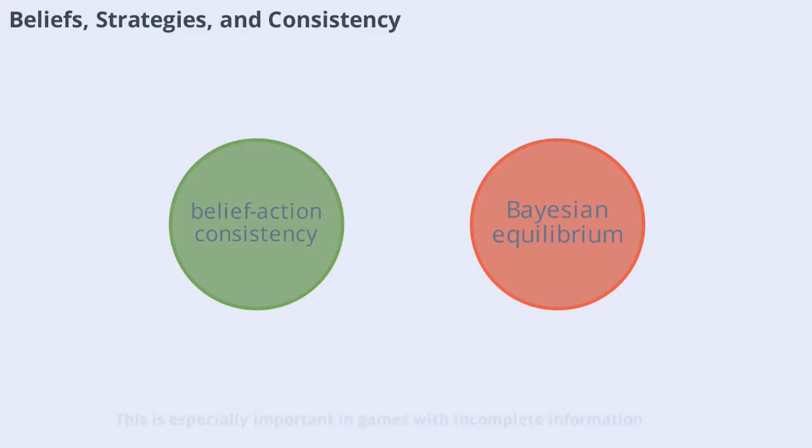This is especially important in games with incomplete information, where Bayesian consistency ensures that beliefs are updated correctly based on observed actions. Without this consistency, equilibria can be supported by implausible beliefs, leading to unstable or unreasonable outcomes. Thus, the joint determination of beliefs and strategies is at the heart of equilibrium analysis.